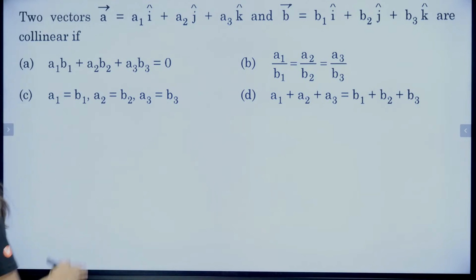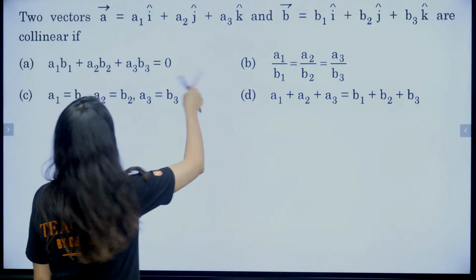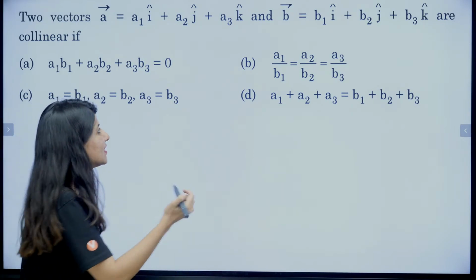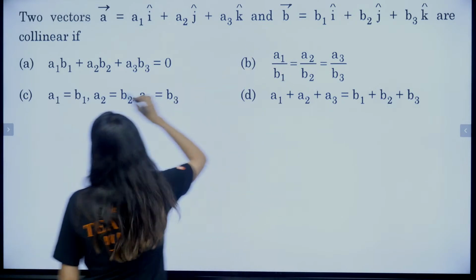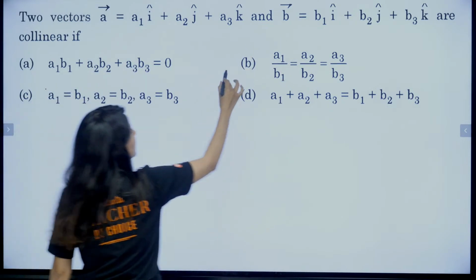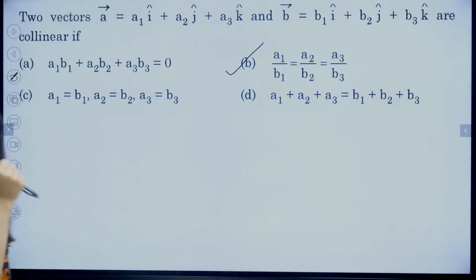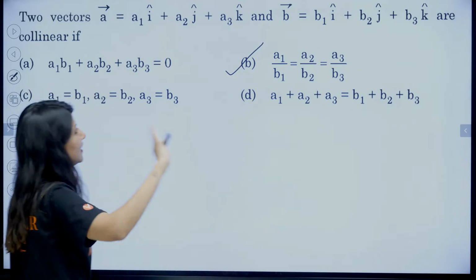Verbal question. Two vectors are collinear. Collinear means parallel vectors, guys. Parallel vectors means the ratio should be the same. So yes, this should be absolutely right. Option B. Ratios should be the same. Clearly, right? The moment we see it, it's done.